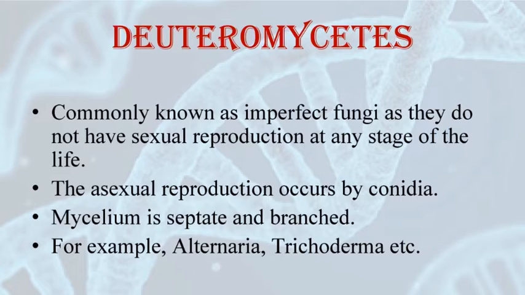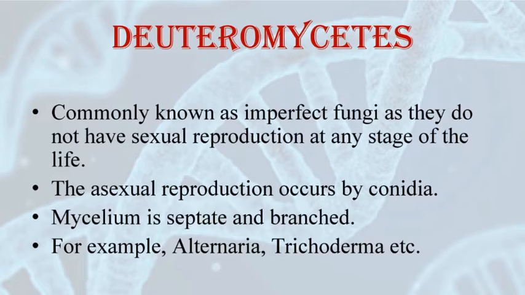If the perfect sexual stage of members of Deuteromycetes are discovered, they are often moved to other classes like Ascomycetes and Basidiomycetes. So here we can conclude that Deuteromycetes reproduce only by asexual spores. The names of these spores are Conidia. They have septate mycelium which is branched.